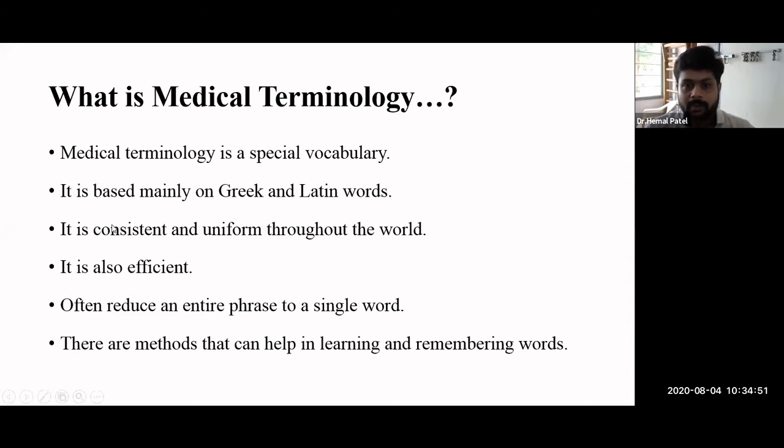This type of terminology is very consistent and uniform throughout the world, and that is a unique thing for this subject, because every medical term that we use is uniform throughout the world, and it is accepted by the world also. So it is not like whatever word we use in India will not help in the US or Australia or London.